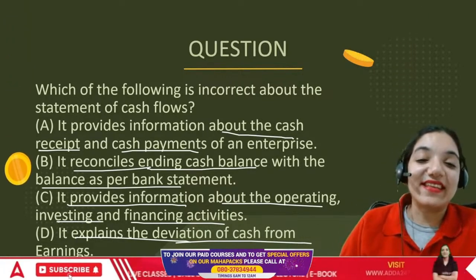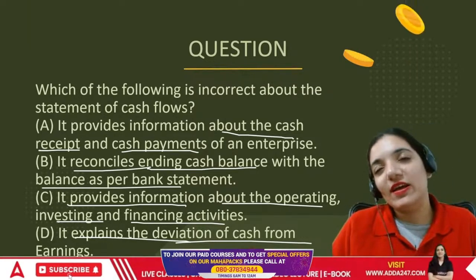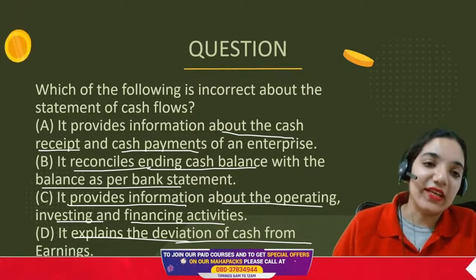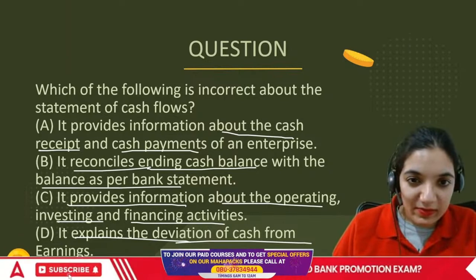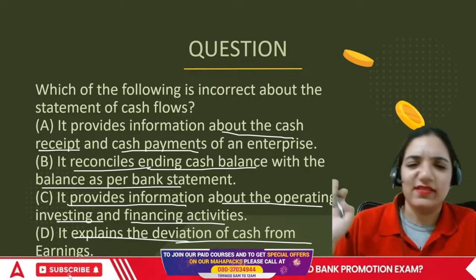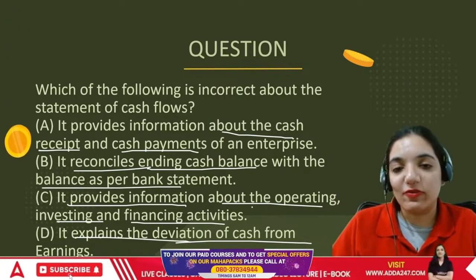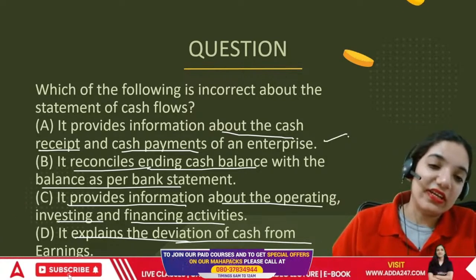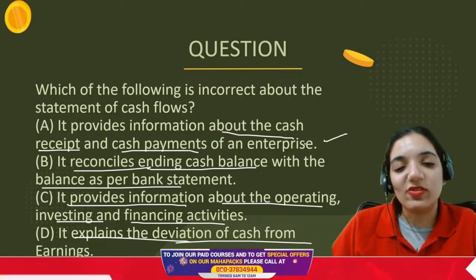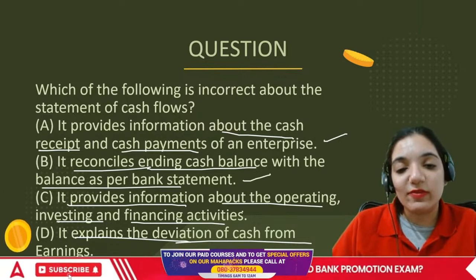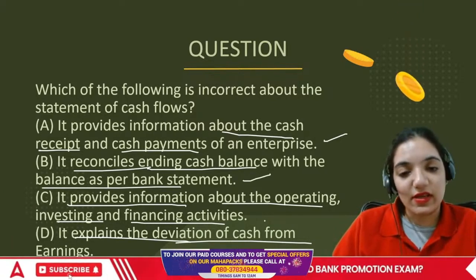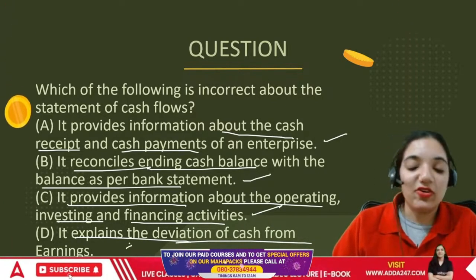Which one of the following is incorrect about the statement of cash flows? Cash flow is basically when we receive money. It provides the information, yes, it does. It gives us the information about inflows and outflows. That is correct. It reconciles ending cash balance, yes, it also does that. It provides information about operating, investing, and financing. That is also true. So the incorrect one is the last option.